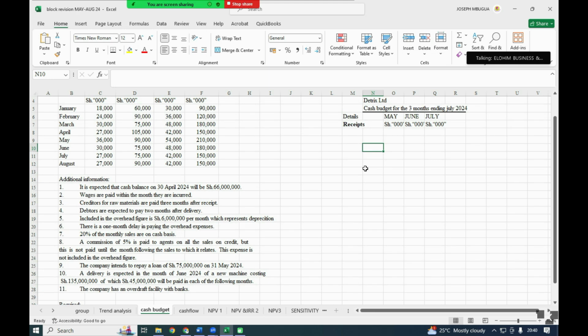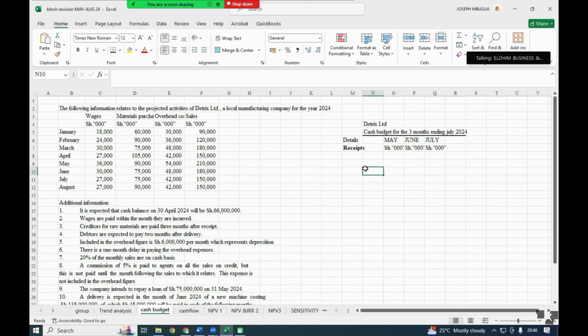So our receipts is the amount that we are getting, mainly from sales, whether we are taking loans, or whether we are receiving dividends. Sales are both in cash and on credit. That is part of the receipts. And the dividends, if we are having any income, or any loan that we are taking, that one is taken to be part of the receipts.